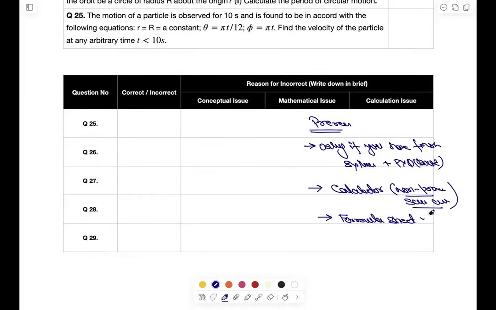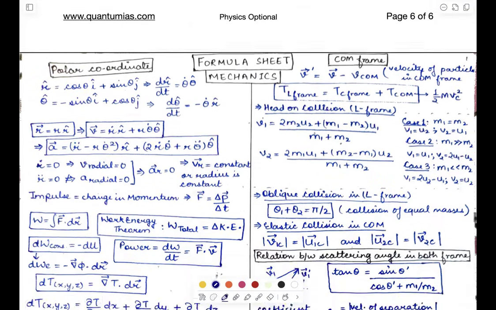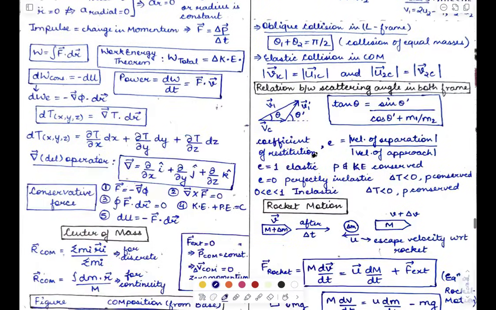Now apart from that, you should prepare your formula sheet. If anybody needs a formula sheet, I can provide it for mechanics, for 1 or 2 modules I can provide you. ठीक है? But you have to make it on your own. For example, one of the students has shared this formula sheet and you can understand कि this is taken from the foundation batch notes. सो जो फाउंडेशन बैच के नोट्स हैं, so I think foundation batch notes of mechanics is around 250 to 300 pages if I'm not wrong. अब when you're solving numericals ये 250-300 पेज को लेकर तो नहीं बैठोगे ना। देखो this is only 2 पेजेस,